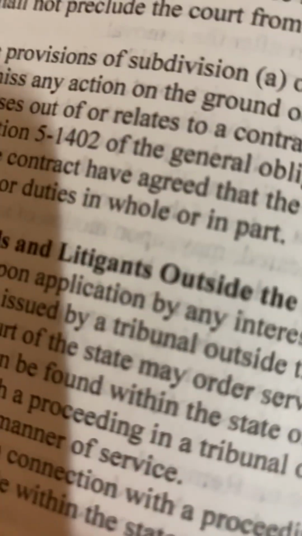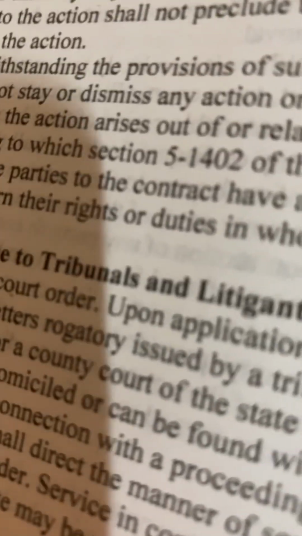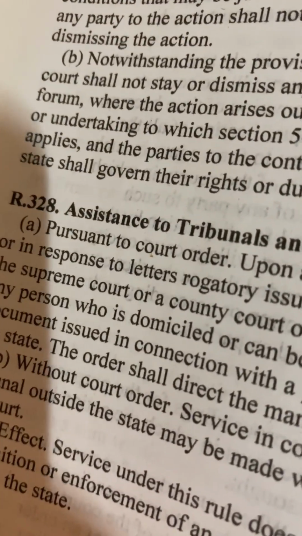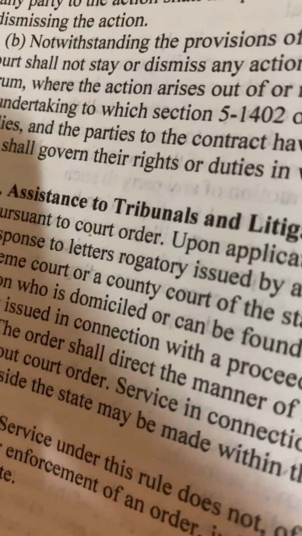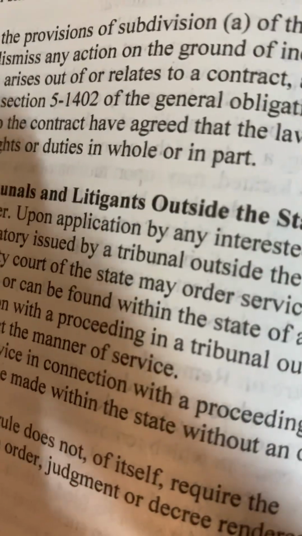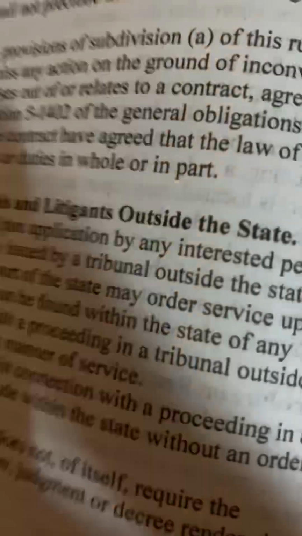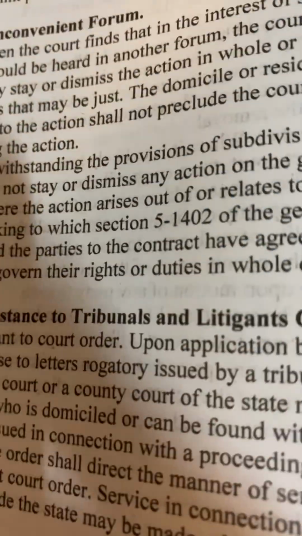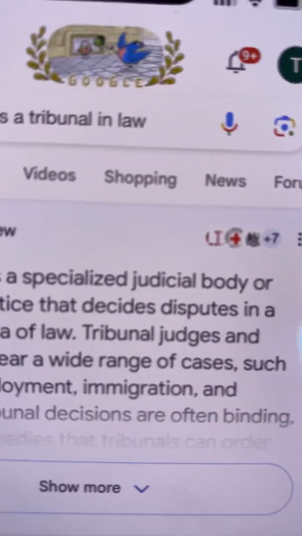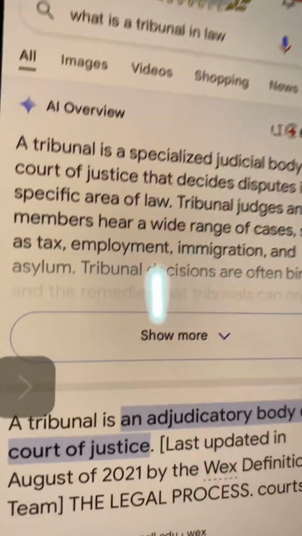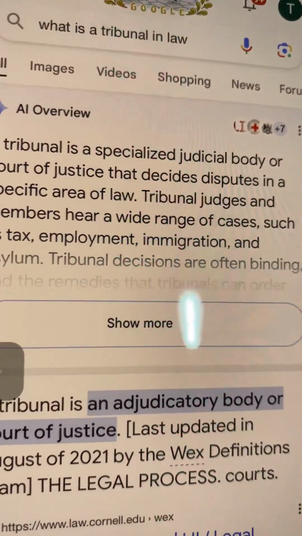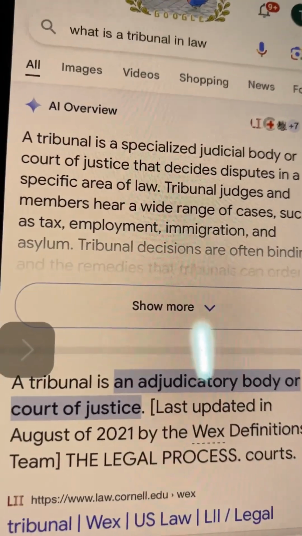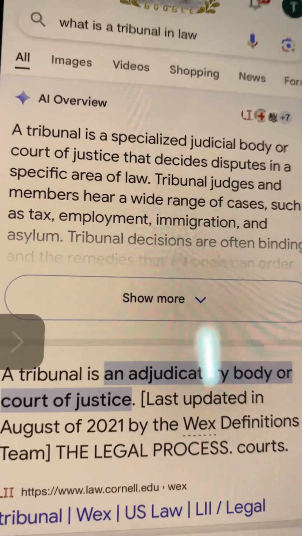So let's look at the actual CPLR, and that was referencing 328(a). So 328 is assistance to tribunals and litigants outside the state. So we have these Supreme Courts and county courts helping these tribunals. Here's the definition of a tribunal. A tribunal is a specialized judicial body or court of justice that decides disputes in a specific area of law.